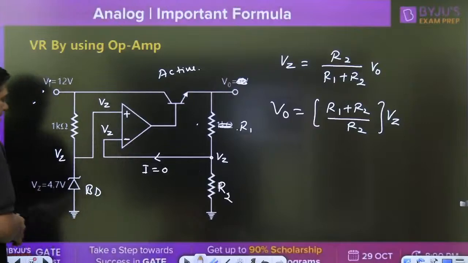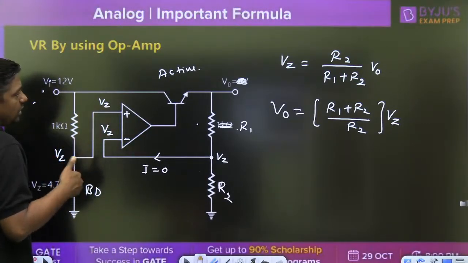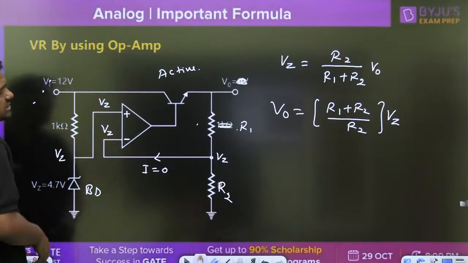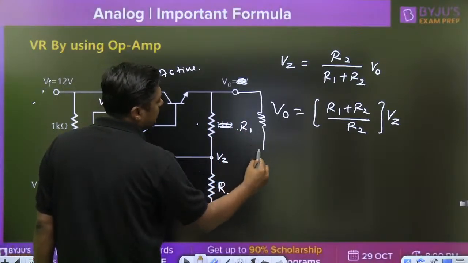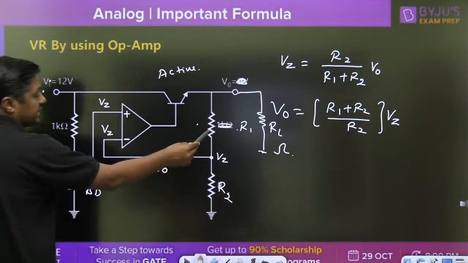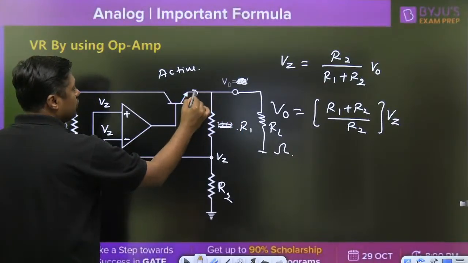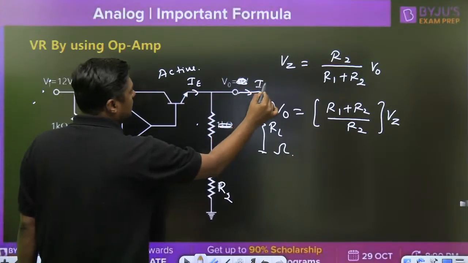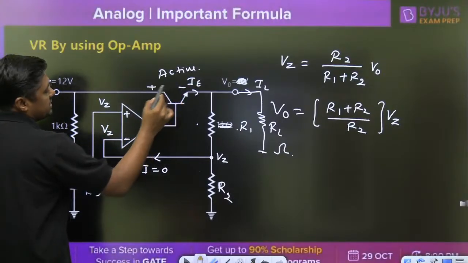So remember, they will ask this type of question. If it is the VZ, what will be the output, right? And from the output, you can find the current through this R1 and R2. You can find the current through the RL. Normally RL is connected here, but the value of RL is very low, in the range of ohms. These are connected in kilo ohm. Very large current flows through the RL. You can find the IE. IE is normally nearly equal to IL. Once you get the IE, you can get the power dissipation across the transistor.